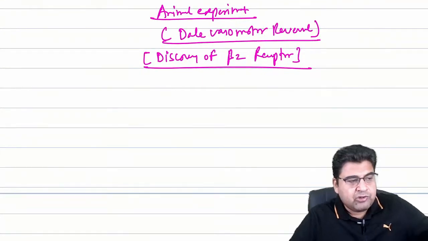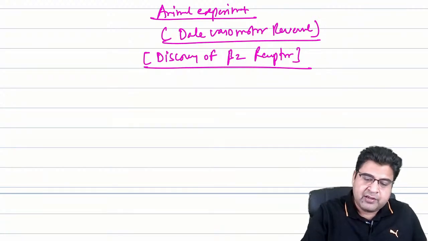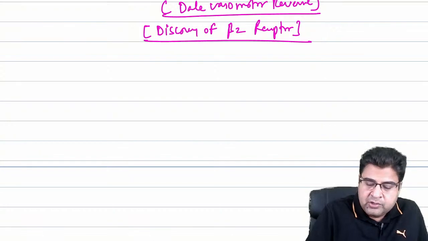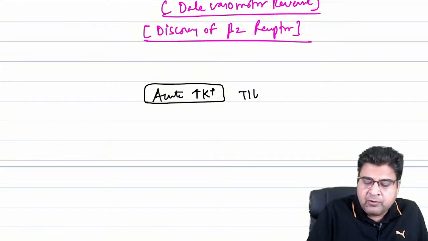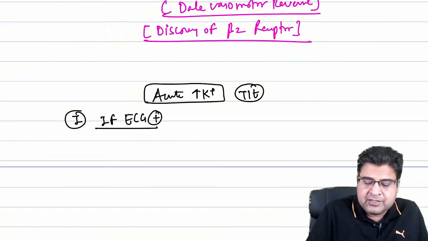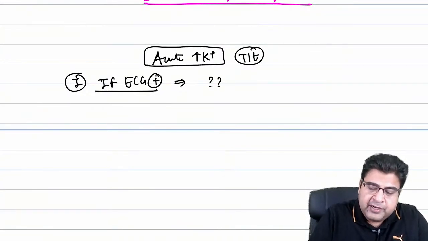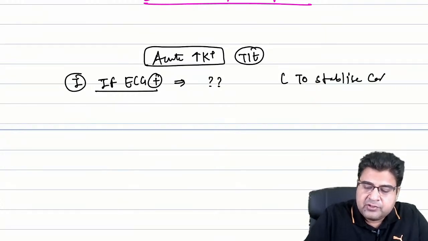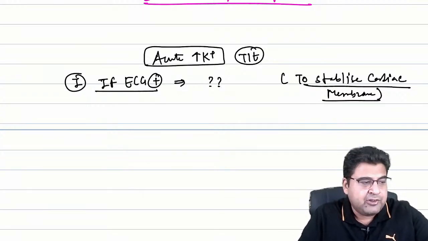Right, guys? This question is based on the medicines which are given for hyperkalemia. Epinephrine is a drug which is given for the treatment of hyperkalemia. So guys, if any patient comes to you with acute hyperkalemia and you are getting some ECG changes, which medicine will you inject so that the cardiac membrane gets stabilized and the patient will not get cardiac complications? Which medicine is the drug of choice to stabilize the cardiac membrane in patients of hyperkalemia?